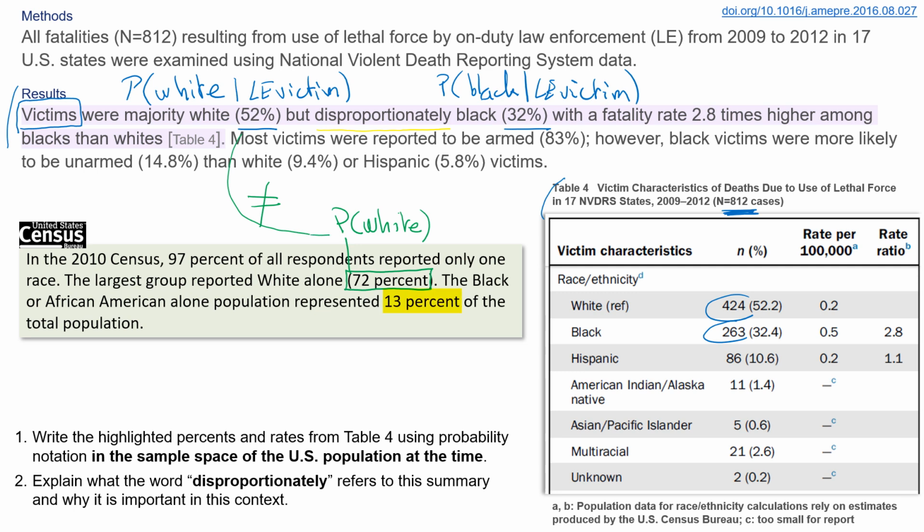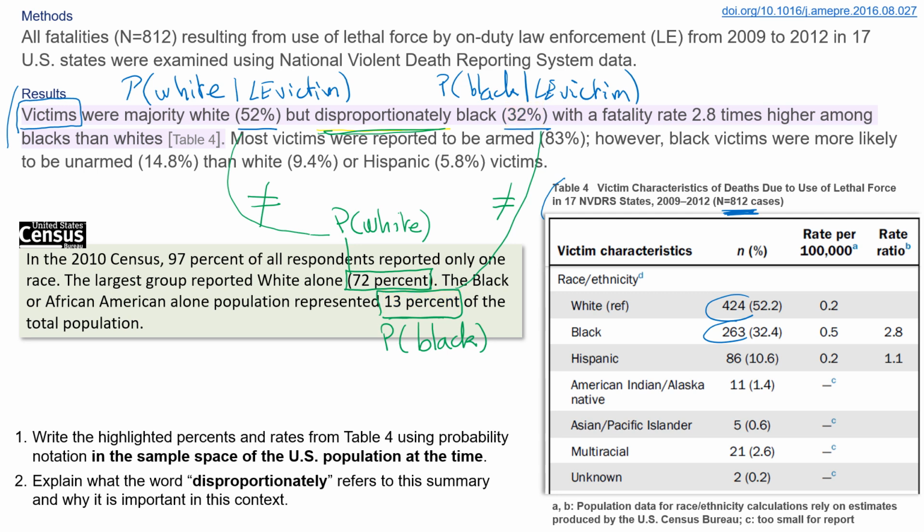The probability in general that a person in the US is black is 13%, but among victims of law enforcement fatal use of force, the conditional probability that the person is black given that they are a victim of such a fatality is 32%. So it is disproportionate in that a substantially higher proportion among those victims of law enforcement fatalities than we would expect based on their representation in the general population.